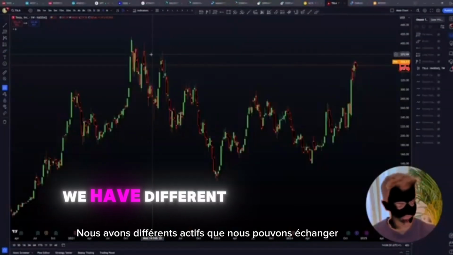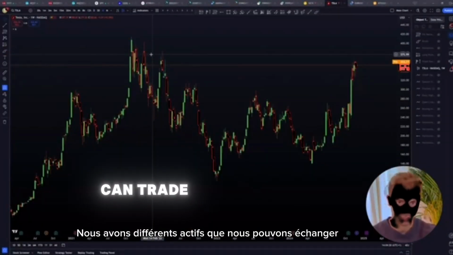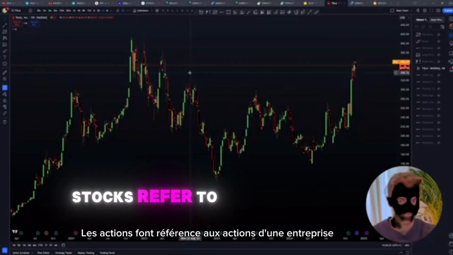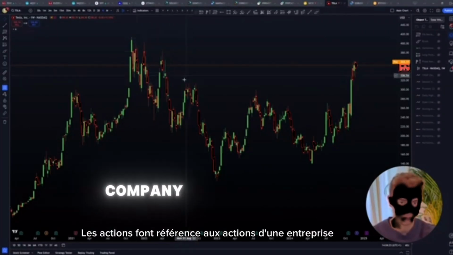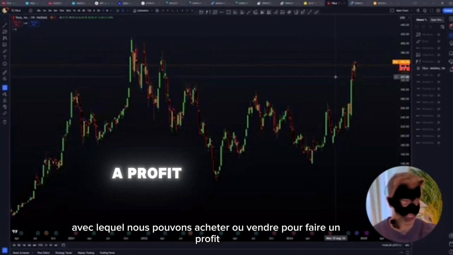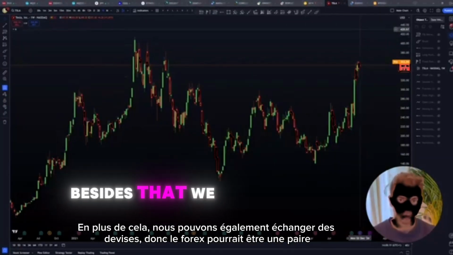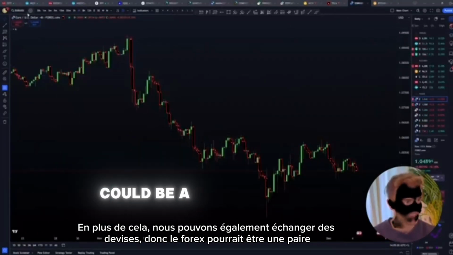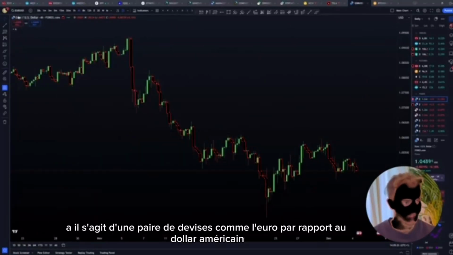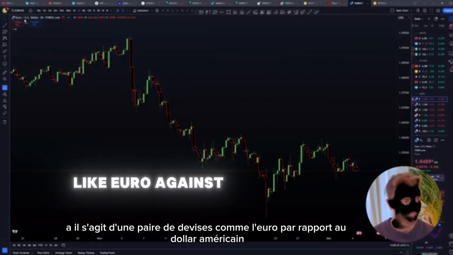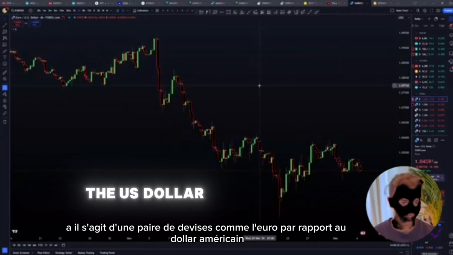We have different assets that we can trade. We can trade stocks. Stocks refer to shares of a company which we can buy or sell to make a profit. Besides that, we can also trade Forex. So Forex could be a currency pair like euro against the US dollar.